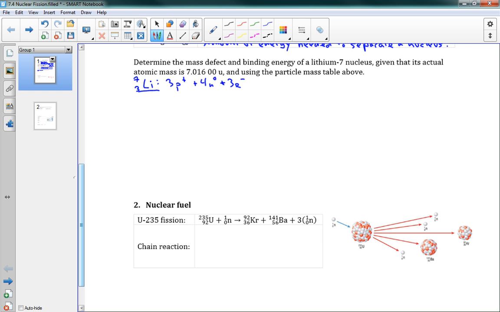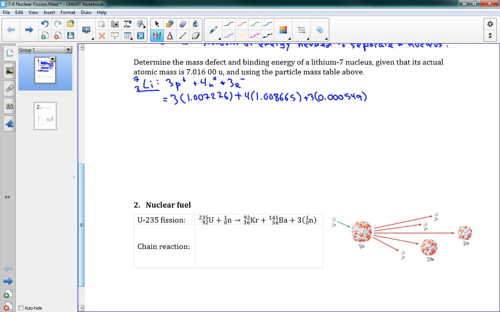Okay, so I want to calculate how much that should weigh. If I add all those together, what should I get? This is equal to 3 times the mass of a proton, 1.007276, plus 4 times the mass of a neutron, 1.008665, plus 3 times the mass of an electron, which is 0.000549.